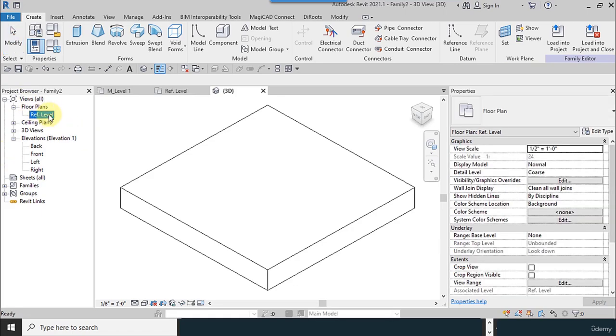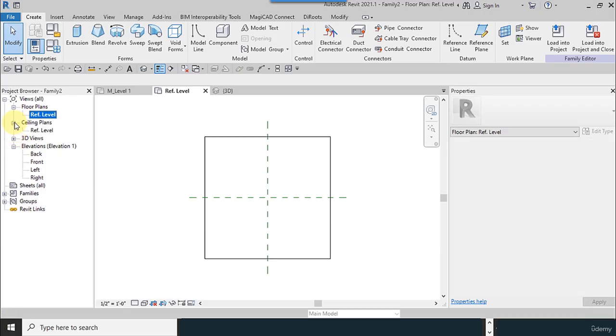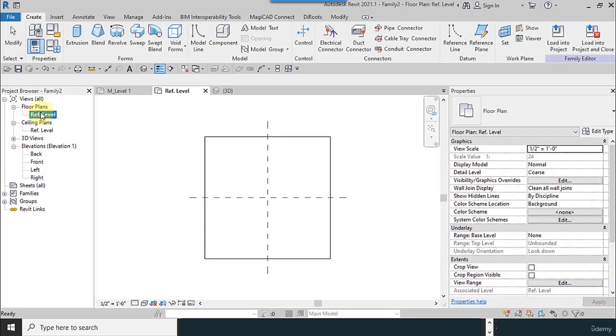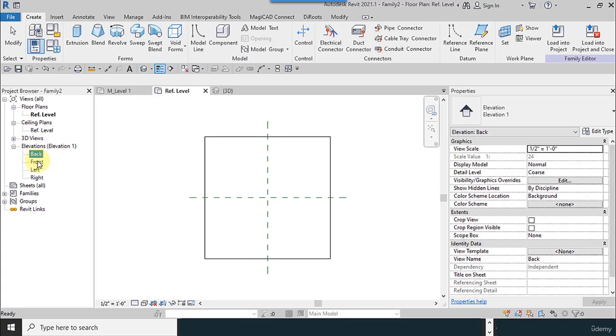And for modeling the thermostat, I have to go to the reference level. In the family environment you do not have Level 1 or 2 or others. We have these elevations: back, front, left, right. We have these options here, and the geographical directions, and this is the difference between those.